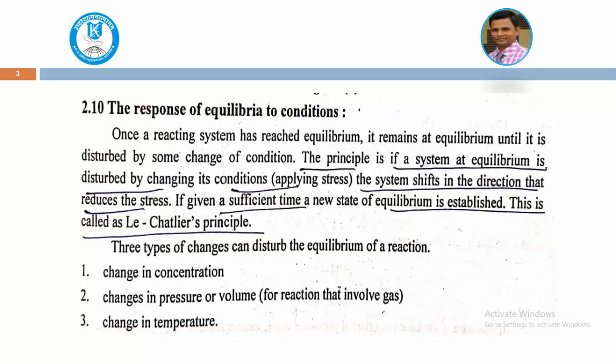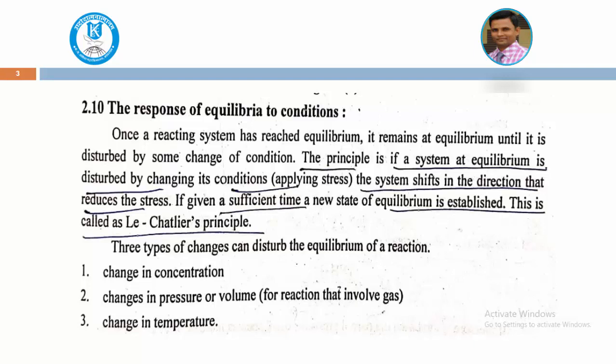The principle is: if a system at equilibrium is disturbed by changing its conditions, the system shifts in the direction that reduces the stress. If given sufficient time, a new state of equilibrium is established. This is called Le Chatelier's principle, where, given sufficient time, a new state of equilibrium can be established by changing the conditions.